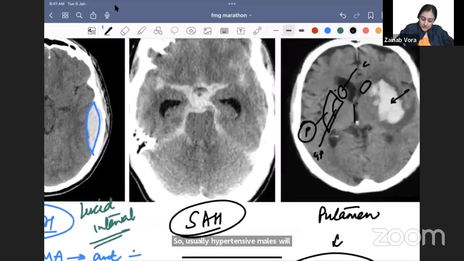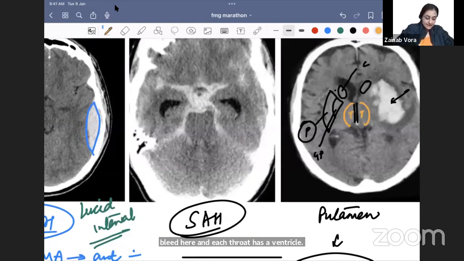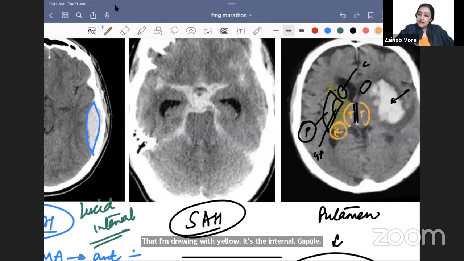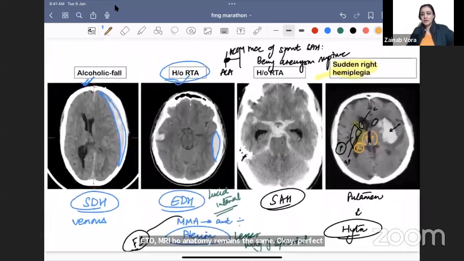And ये जो छोटा सा ventricle है, सीधा ventricle is the third ventricle, and thalamus is on both of the sides. And the white matter bundle which runs in between is what? That I'm drawing with yellow. It's the internal capsule. ठीक है, तो इसमें से कुछ भी अनाटमी क्वेश्चन आ गया, विल यू मार्क इट? एवरीबडी, चाहे वो कडावर हो, सीटी हो, एमआरआई हो, अनाटमी रिमेन्स द सेम. ओके, perfect. So this is about our bleeds.